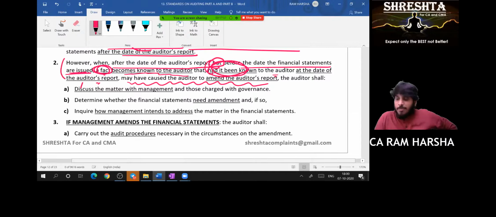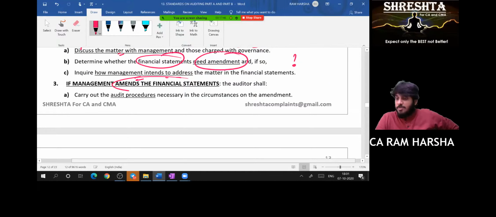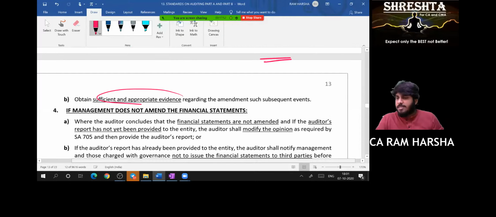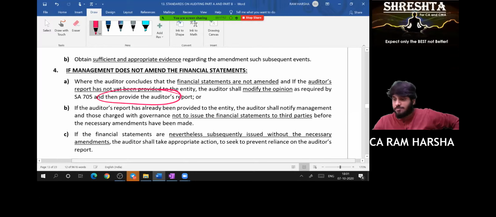Such kind of information you came to know. What will you do? Discuss the matter with management. See whether the financial statements need amendment and how management is ready to do it. If management modifies the financials, you also do additional procedures regarding the amendment. Get evidence regarding the amendment. Obtain sufficient appropriate evidence. And you give a new audit report with a new date. Yes or no? Yes, sir.